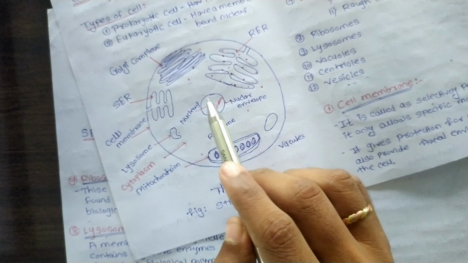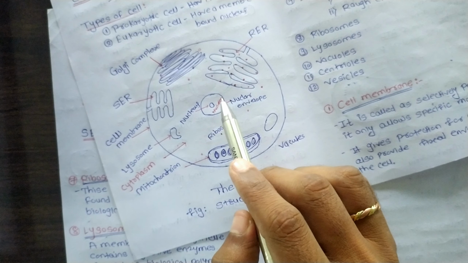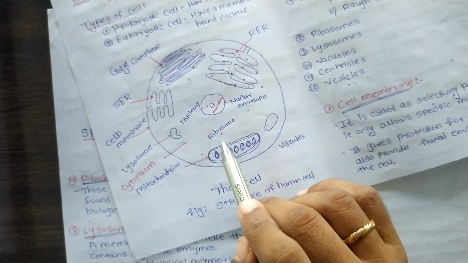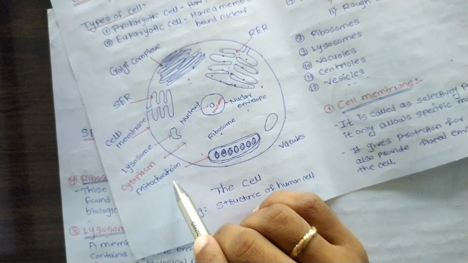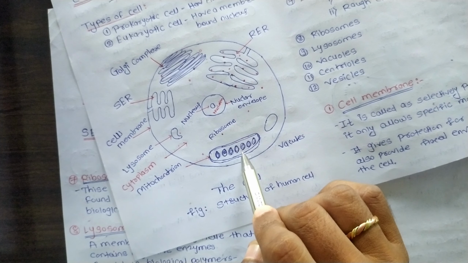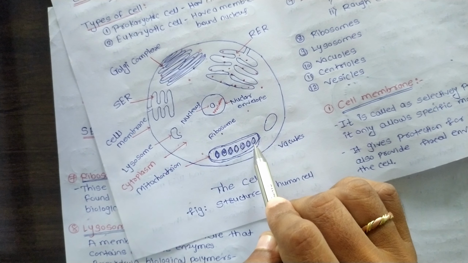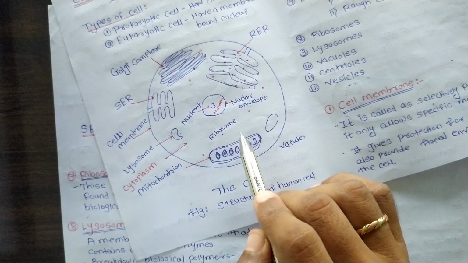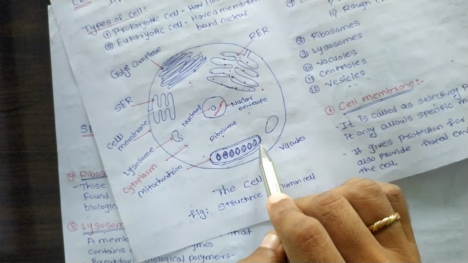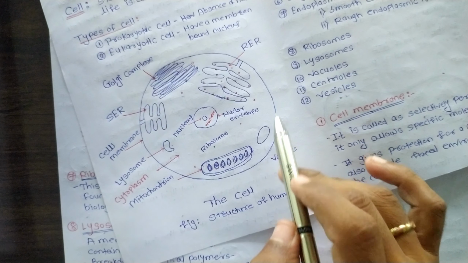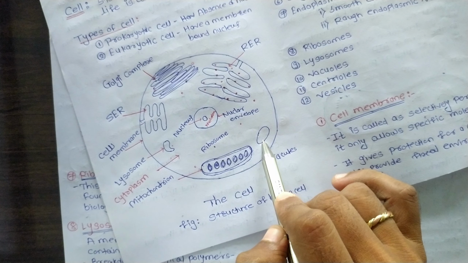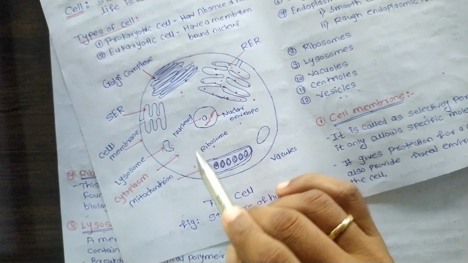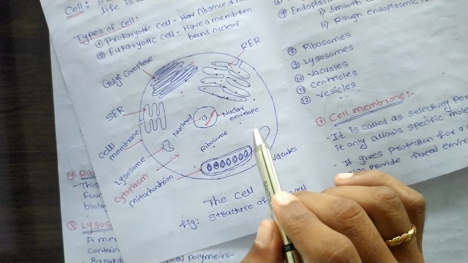And all the cell organelles lie in the fluid that is known as cytoplasm, and the most important part of the cell, that is known as mitochondria, which is known as the powerhouse of the cell, which generates ATP in the cell and provides energy to the cell by using electron transport chain. Also a bag-like structure present in the cell which stores the water is known as the vacuole. These are all the cell organelles present in the cell.